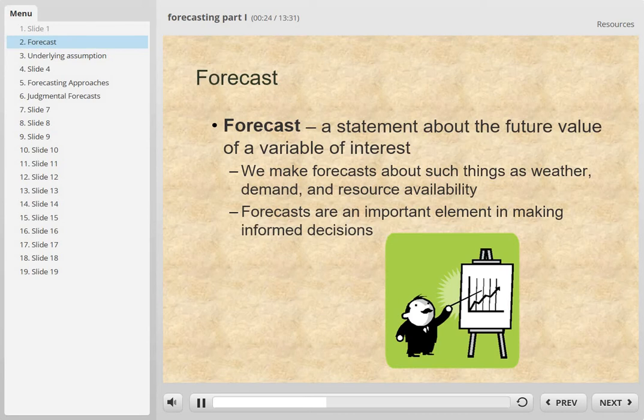We probably want to know the stock price of IBM tomorrow. Those are the things we don't know, but we would like to know. So we use forecasting methods or forecasting techniques we're going to cover in this chapter to predict the future value of those aforementioned variables.